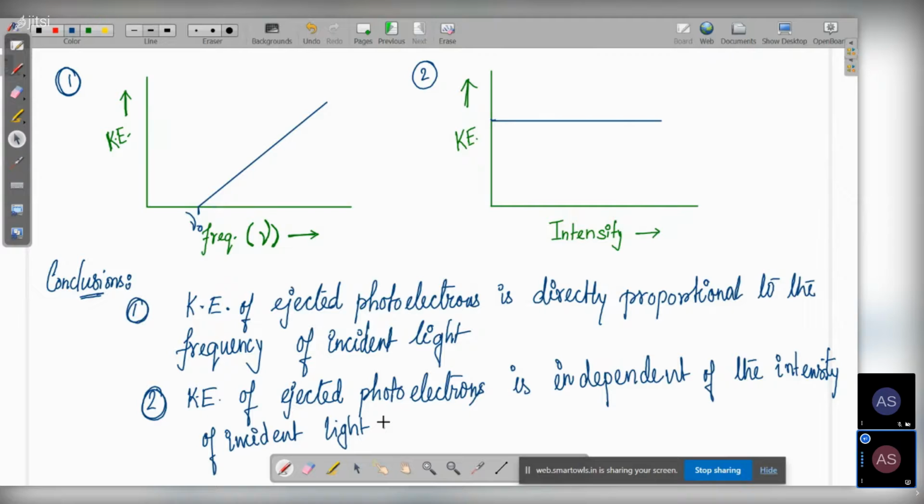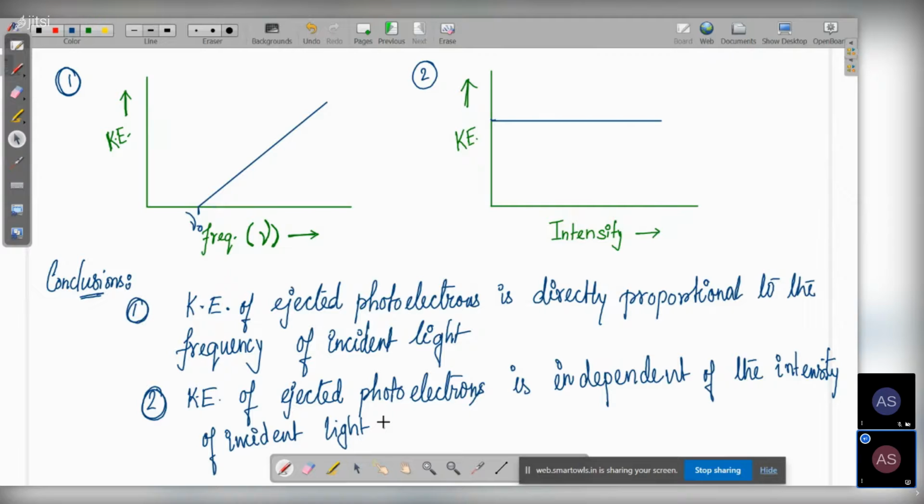And neither conclusion could be explained by the laws of classical physics, because classical Newtonian physics says that the more we increase the intensity, the kinetic energy should increase. But we are seeing it is independent. There is no dependency between the intensity and the kinetic energy.